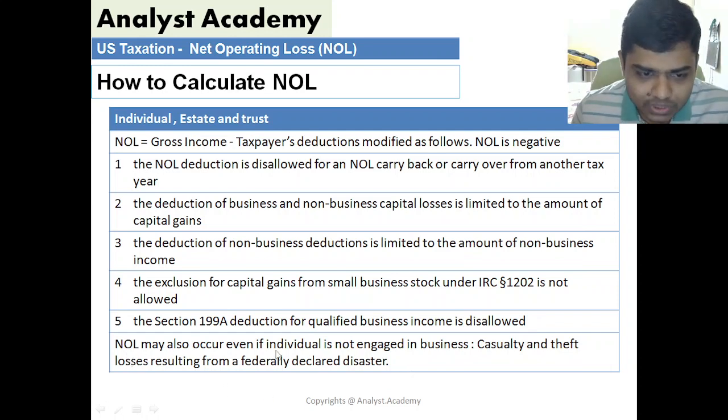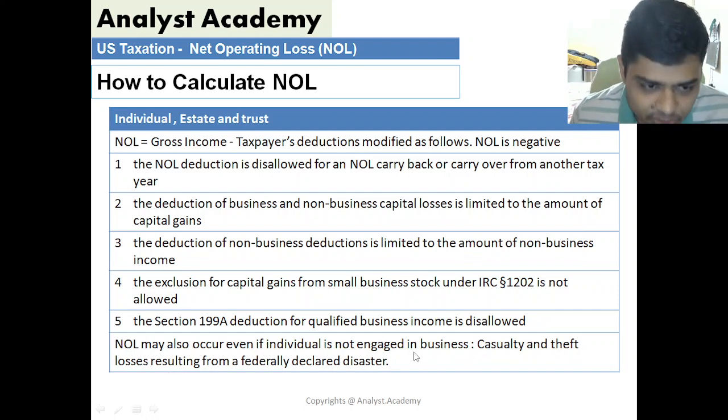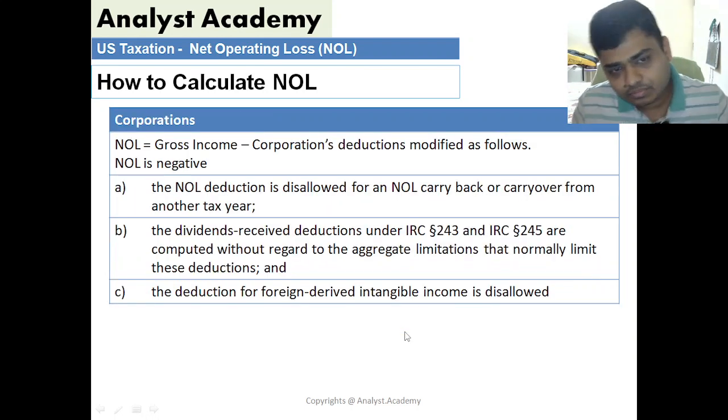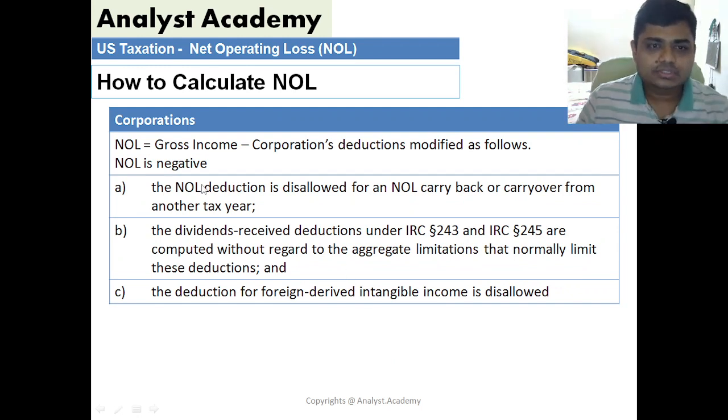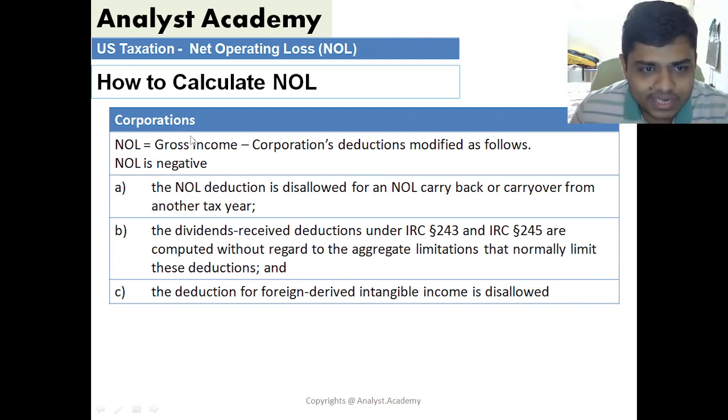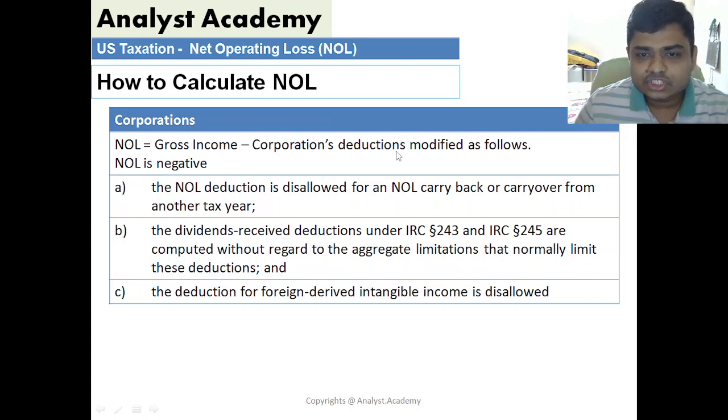In case of individuals, net operating loss may also occur due to, say, casualty and theft, and it is not necessary that the person has to be engaged in some business. In case of corporations, net operating loss is calculated the same way: gross income minus the corporation's deductions, whatever are applicable, and modified based on these three conditions.